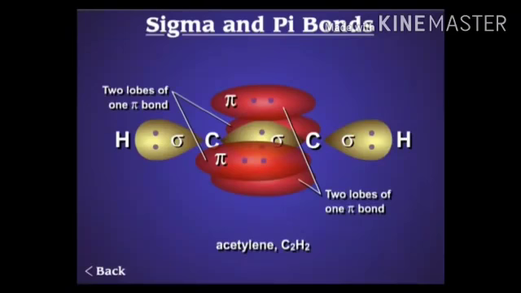Pi bond is not formed between s orbitals; it is formed only in p orbitals, whereas sigma bond can be formed in s orbitals as well as in p orbitals.